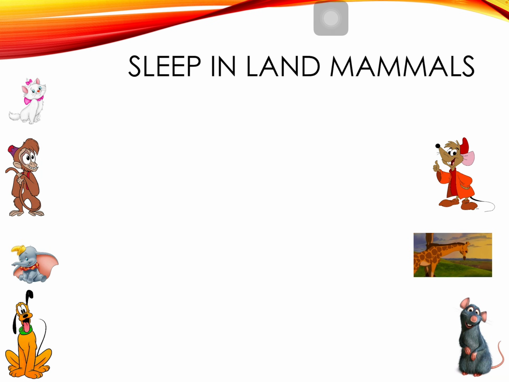If some animals are in cages or in facilities, it's not going to look like regular sleep, because there's a lot of different environmental changes that happen, and we're going to go into these specifically in land mammals.